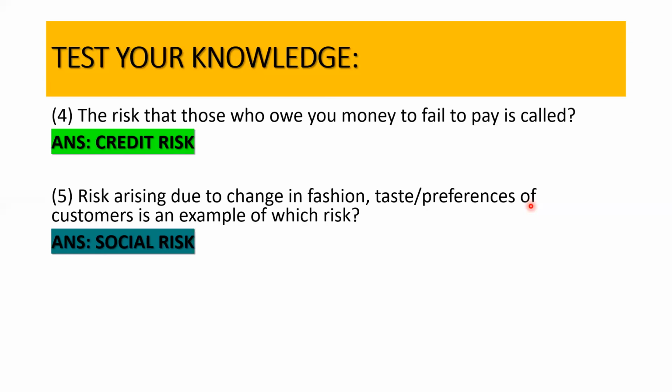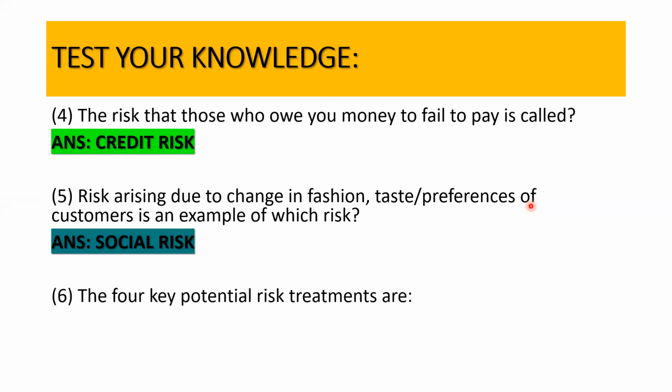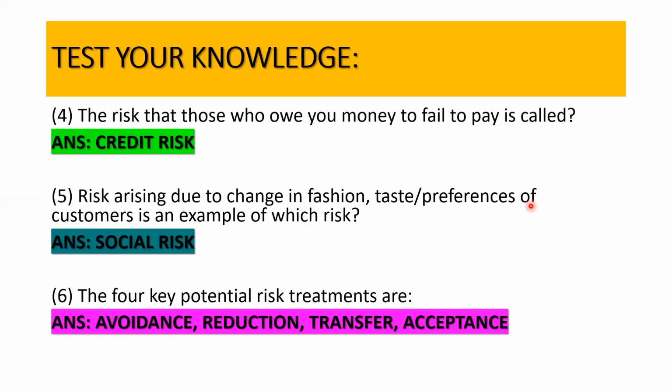And the last question for you, the 4 key potential risk treatments are. We have just discussed it today, so I hope you know them. So which are the 4 risk treatments? They are avoidance, reduction, transfer, and acceptance. So I hope that you were able to answer all the questions correctly. It was just a short quiz to test your knowledge for Unit 1. You will definitely have to prepare the unit, learn all the topics for which you shall be getting the notes in the Google Classroom.